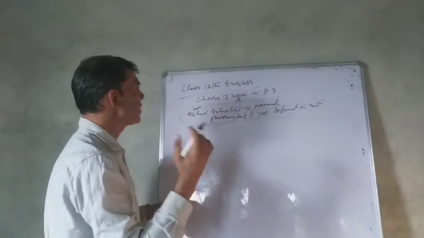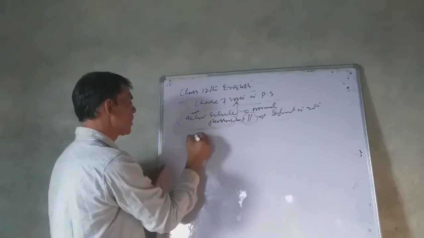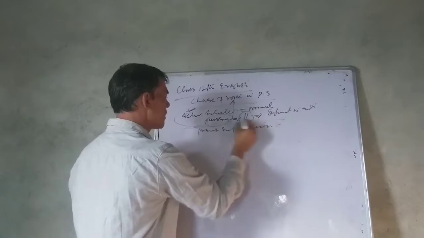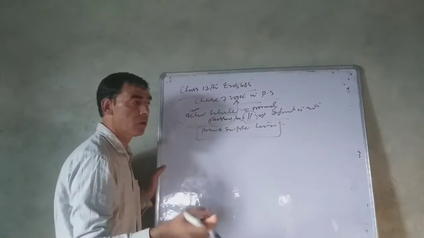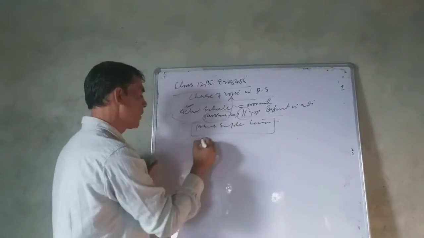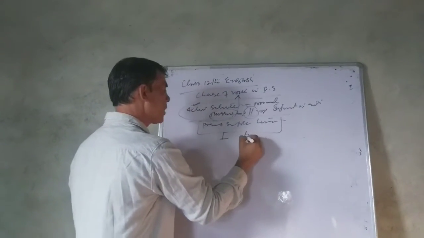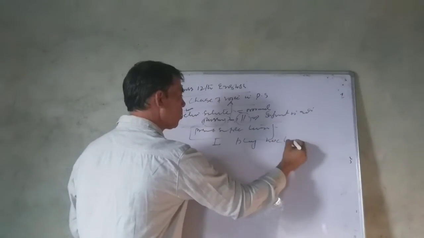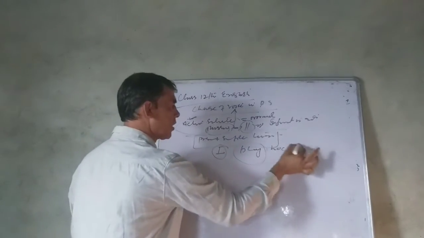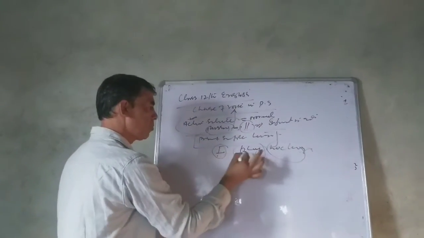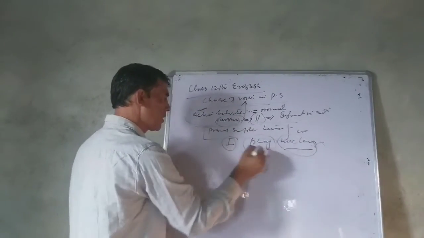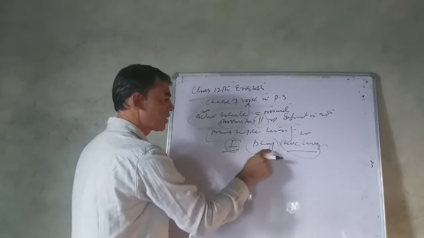Students, we need the change in present simple tense. Present simple tense is a tense in which you find the first form of verb. For example, I play hockey. Here play is the first form of verb. I is the subject and hockey is the object. I play hockey is the present simple. This is the subject, this is the object, and what the subject does is the verb.